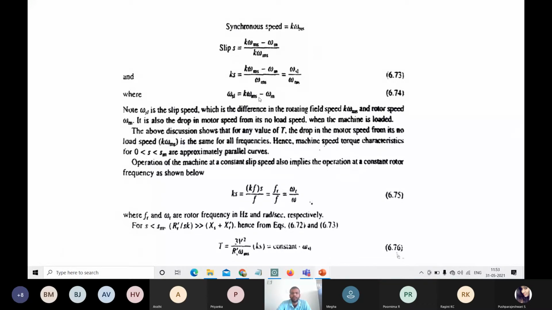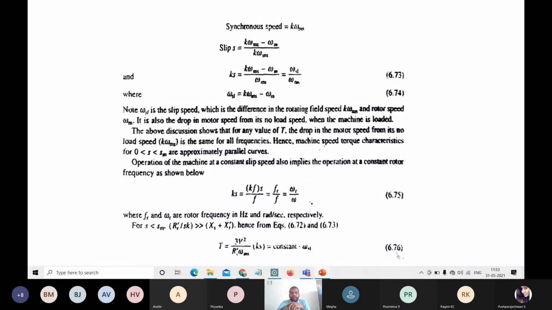the difference between the rotor field speed minus the rotor speed, or nothing but the drop. It is the drop between the speed from no load to full load. The drop between the speed from no load to full load is called the slip speed. It would be considered only at the loaded condition, not at no load condition. So that's the thing you people need to remember.